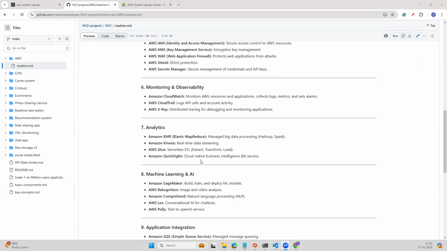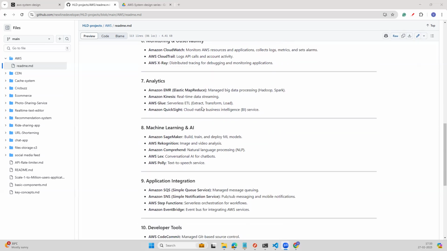It will help us to collect the logs, metrics, and set alarms. And then we have CloudTrail, which logs all the API calls and account activity, everything you can track. And then we have X-Ray, which will help us to trace your particular API call, and distributed tracing for debugging and monitoring your applications.